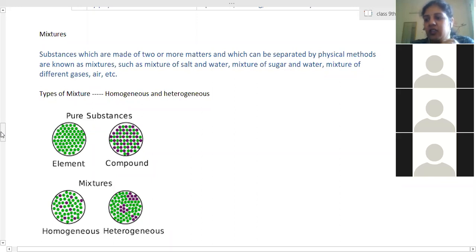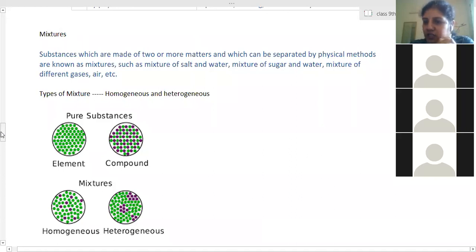So the type of mixture in which components are not visible, mixed so uniformly that the boundary of separation cannot be seen clearly, we call homogeneous mixtures.